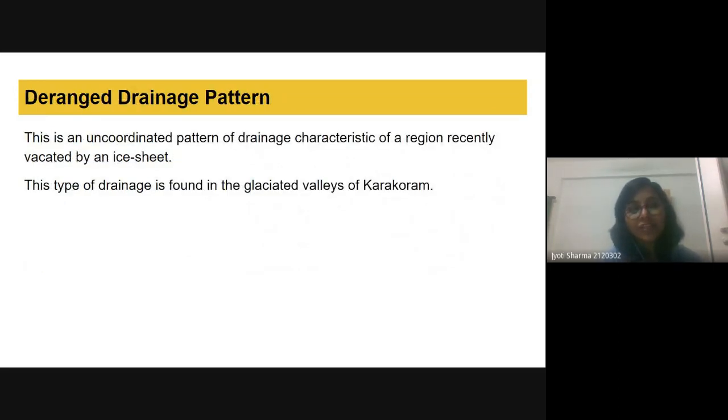We have the deranged drainage pattern, when there is no pattern in the drainage system. Then we call it the deranged drainage system. It is an uncoordinated pattern of drainage, characteristic of a region recently vacated by an ice sheet. This is just like when we have glacial activities, the region that has been exposed is very new, so there would be a very uncoordinated pattern of drainage. This type of drainage is found in the glaciated valley of Karakoram.